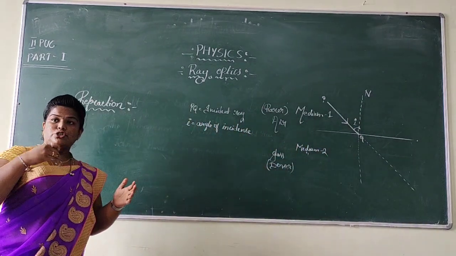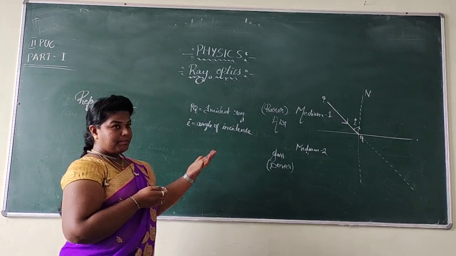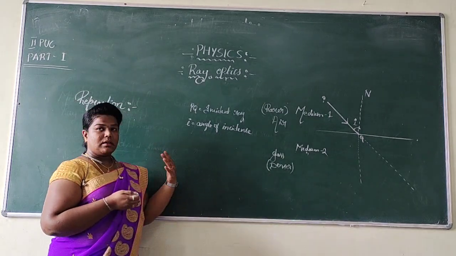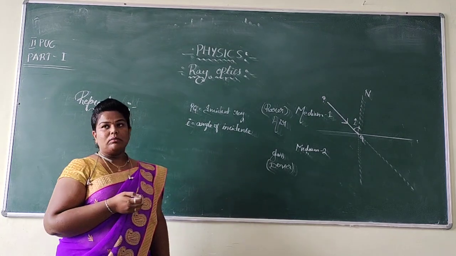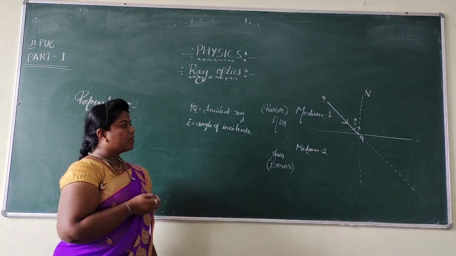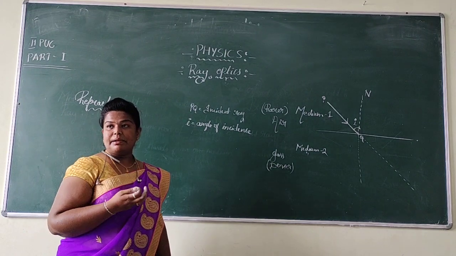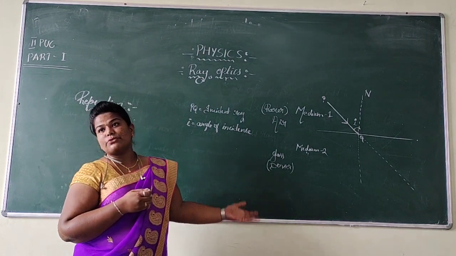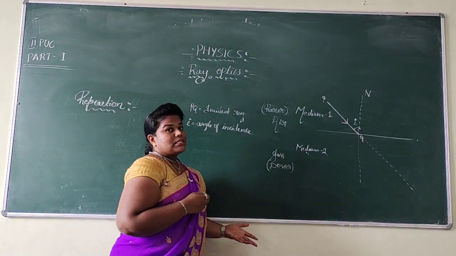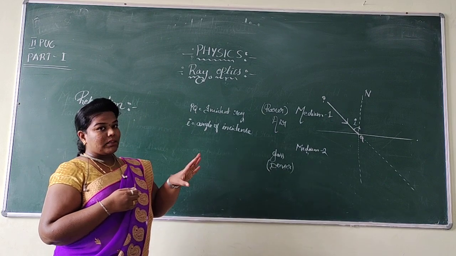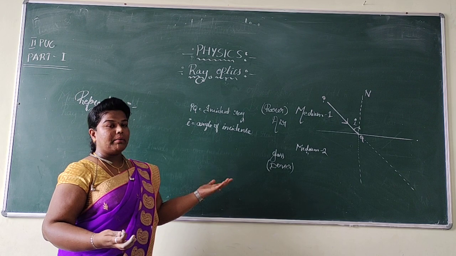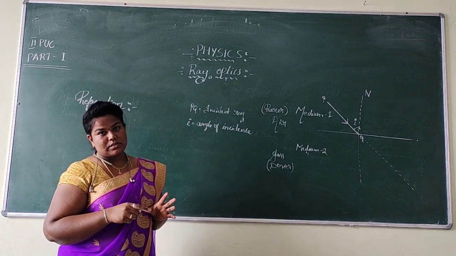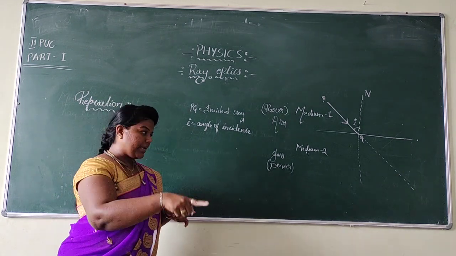It means if the second medium is absent, what happens? The ray passes out in the same direction. But now, the second medium is present here. Due to the presence of the second medium, what is going to happen? We know that when light travels from one medium to another medium, its speed changes, its velocity changes.